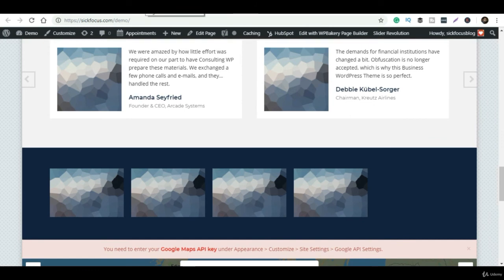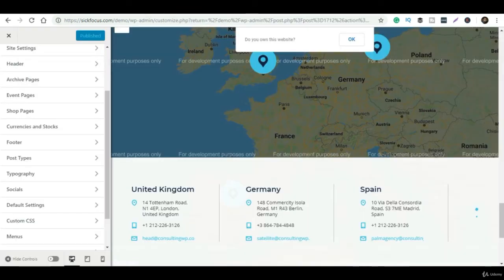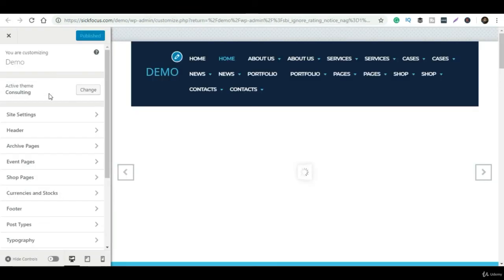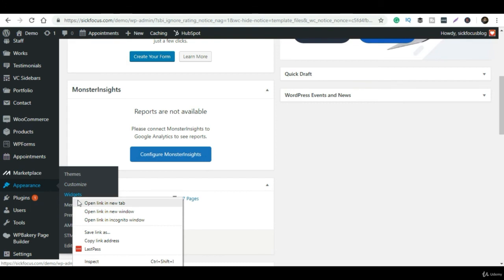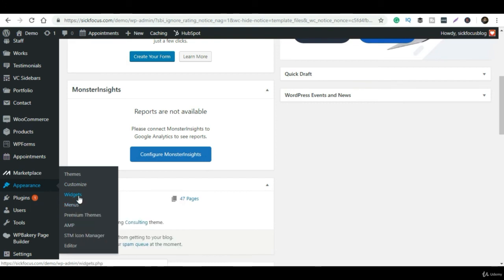Now the one point left is widgets. For that, we have to go to Appearance, then Widgets. Widgets are the sidebar menus, and they are also present in the footer part.